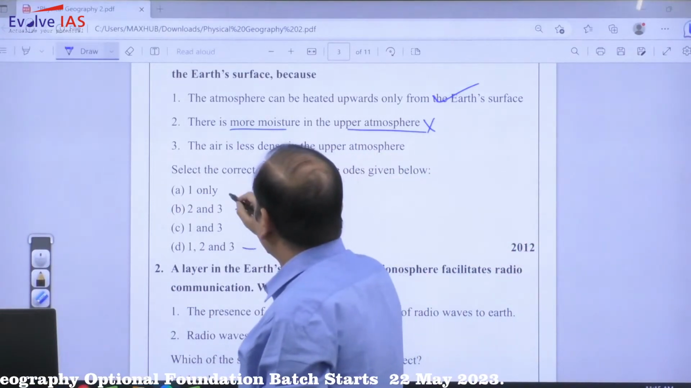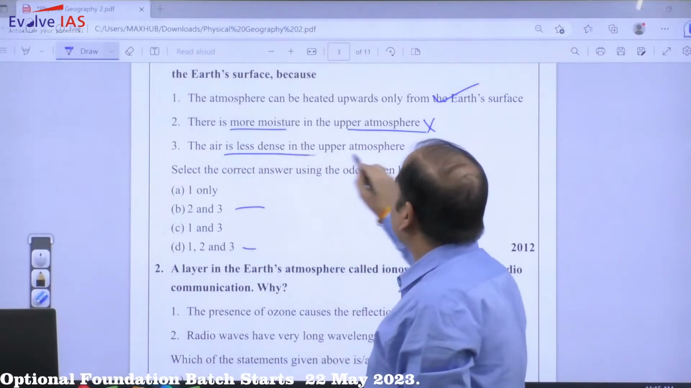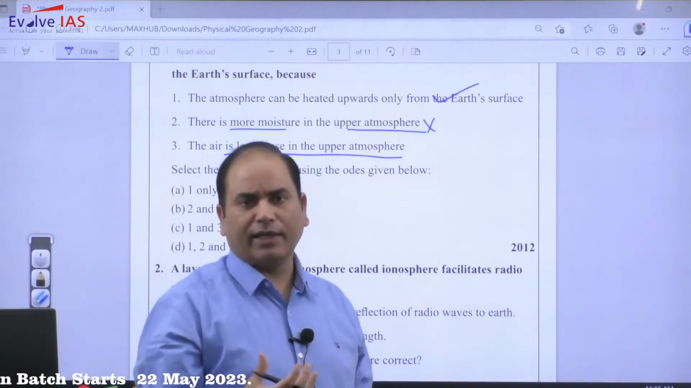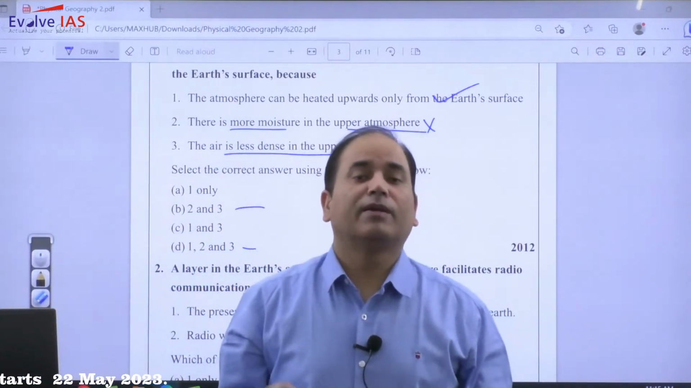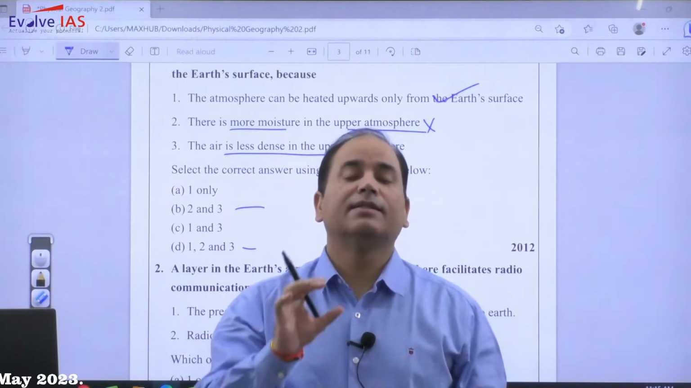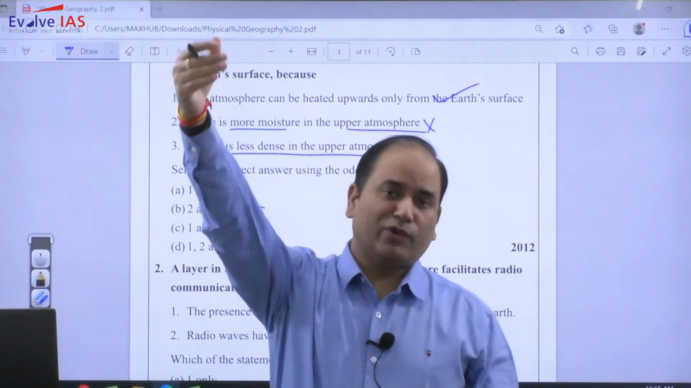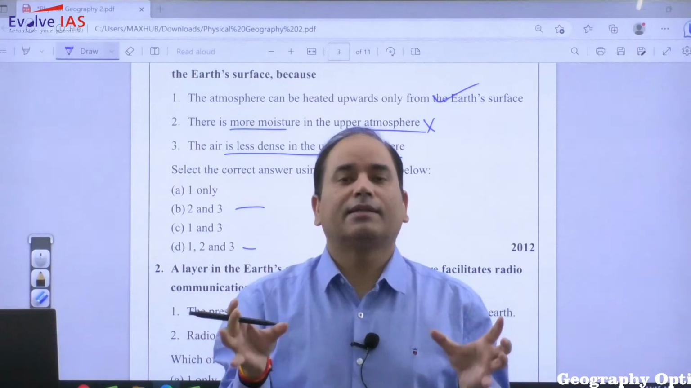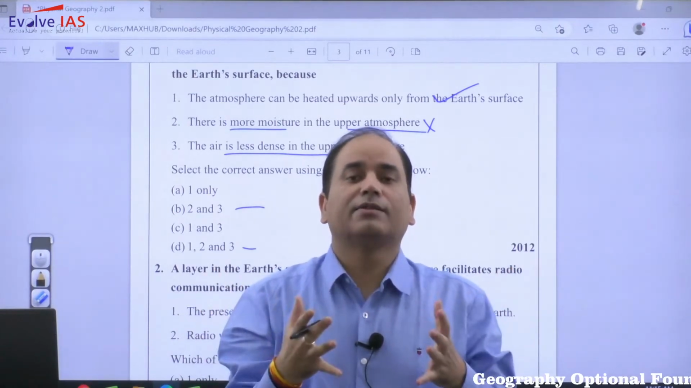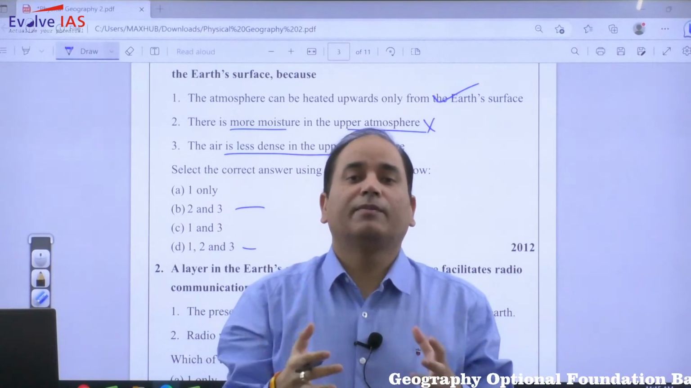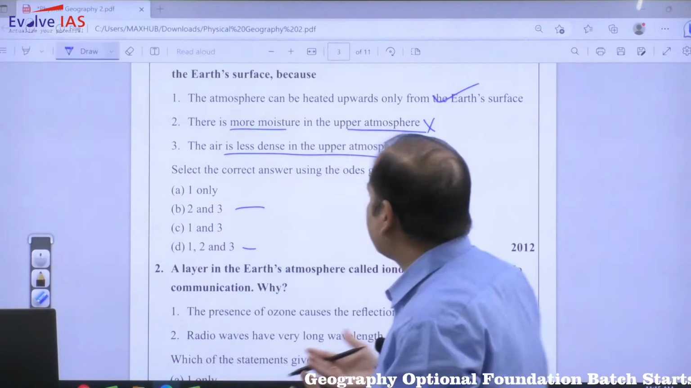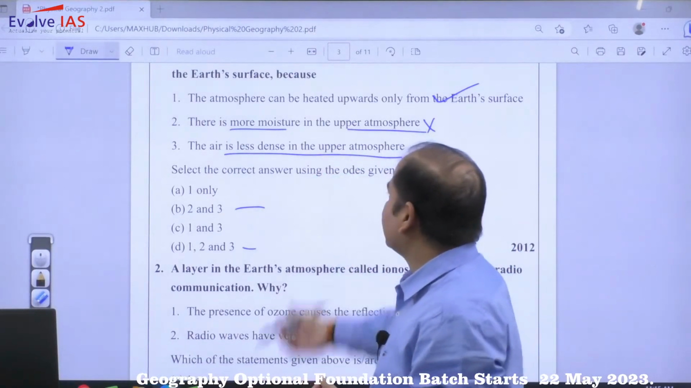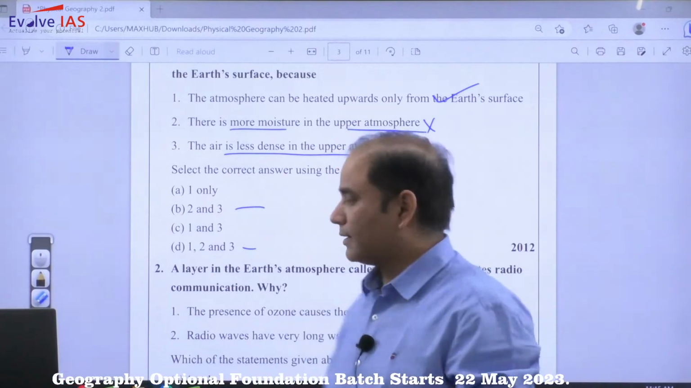So now you are left with 1 and 3. The air is less dense in the upper atmosphere. Obviously the density of air depends upon different things, but one of the very important aspects of density is the pressure. In the upper atmosphere, the particles are very rarefied, which means the pressure is much lesser. So atmospheric pressure is less. It simply means that the density of the air is comparatively lesser. So the statement that air is less dense in the upper atmosphere is correct.